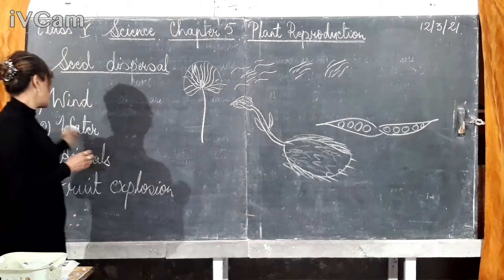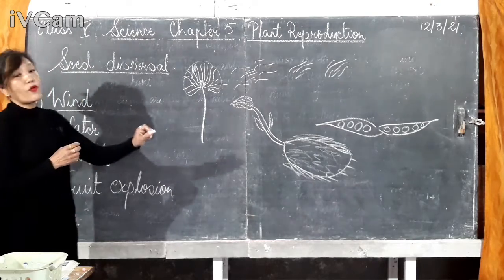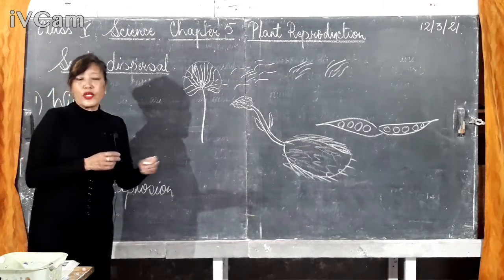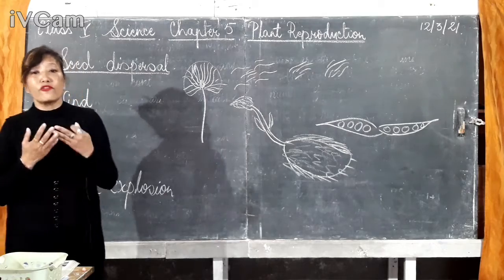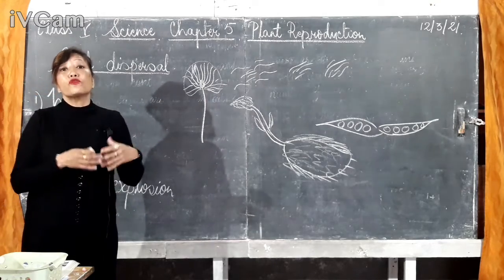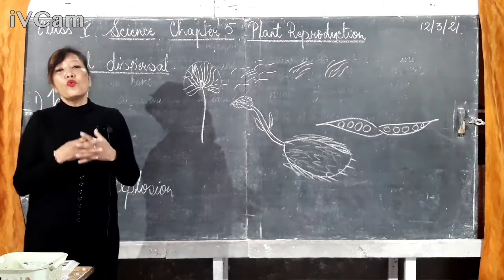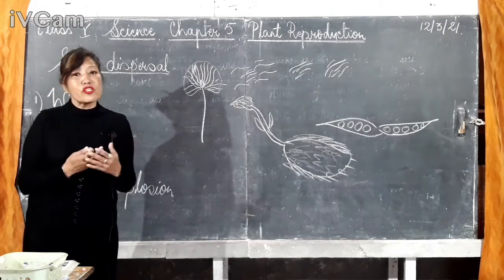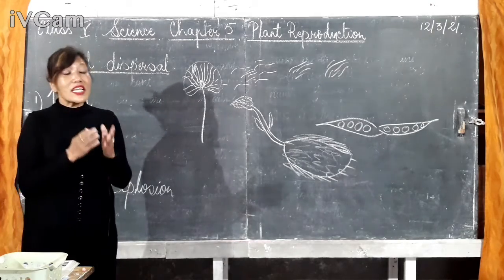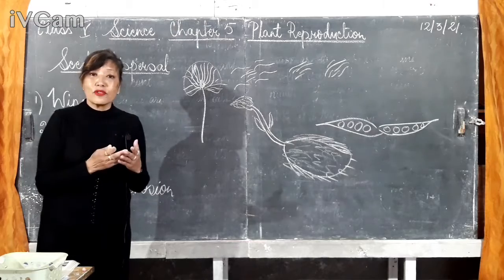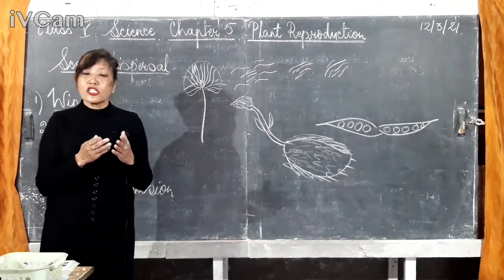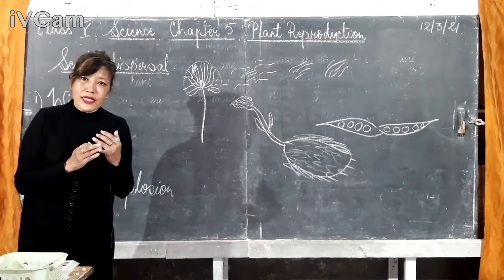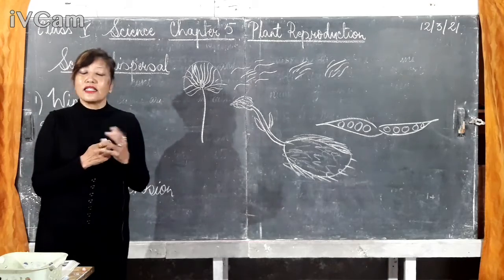So the first one is wind. Now you know what is wind, right? We cannot see the wind, but we can feel it, right? So it blows. So what type of seeds are dispersed by the wind? The seeds that are dispersed by wind must be small in size and light in weight.